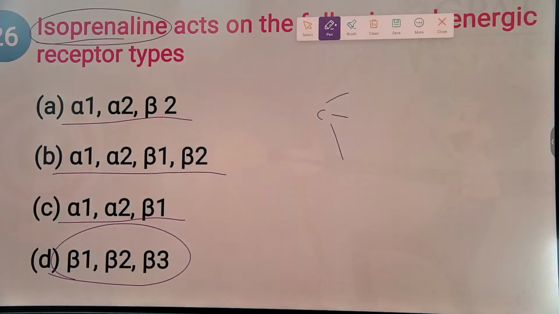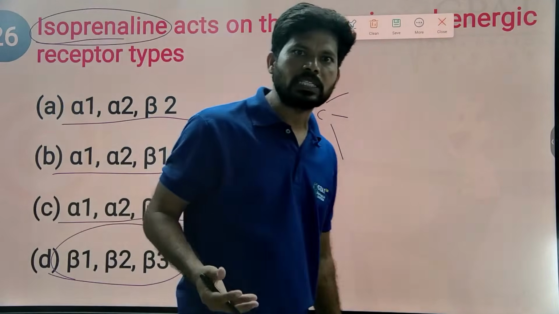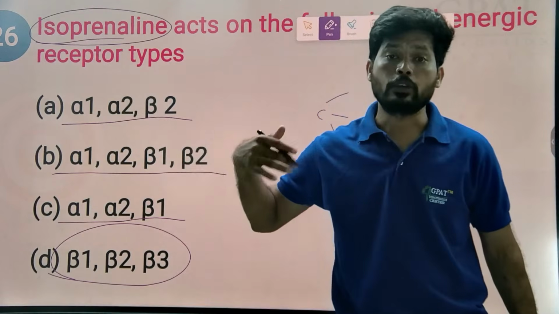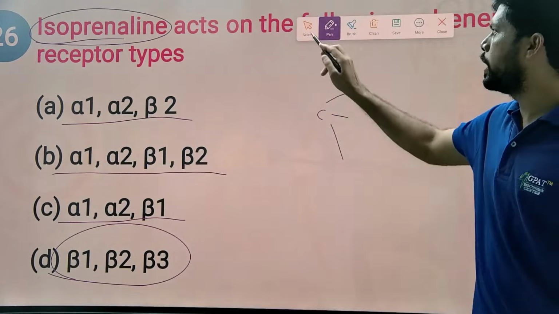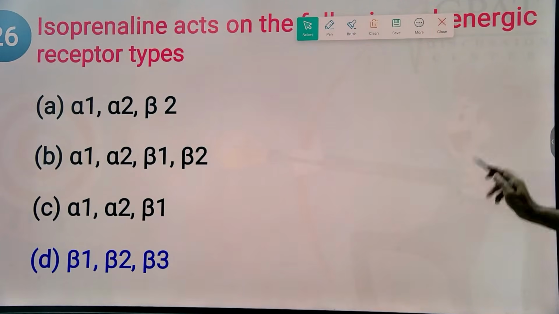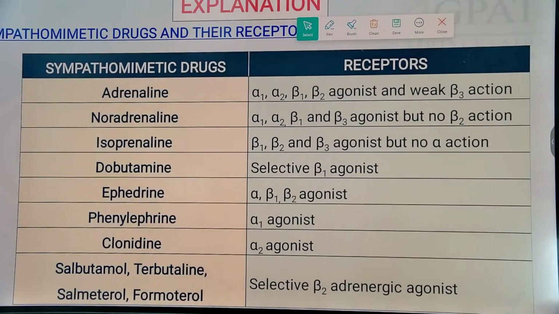If the chain length increases in sympathomimetics, they have more affinity towards beta receptors. Isoprenaline is highly selective on beta adrenergic receptors, not on alpha adrenergic receptors. Answer is option D.